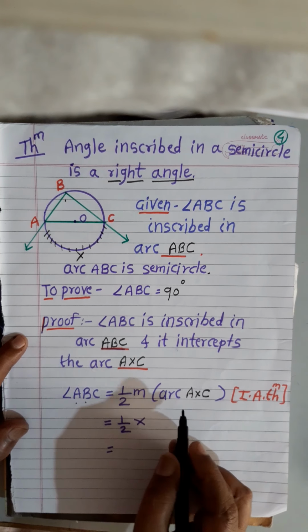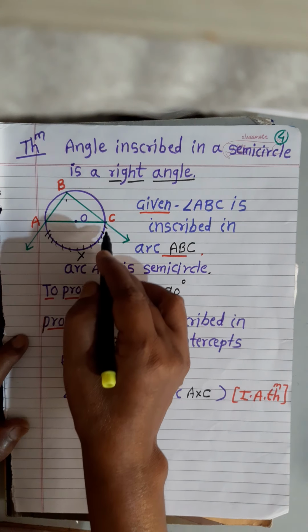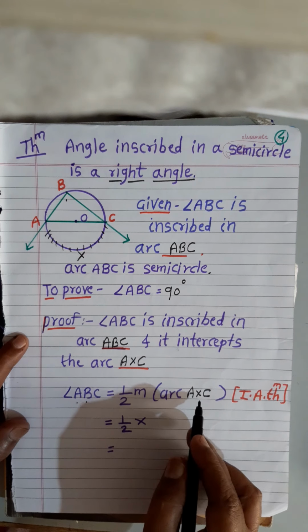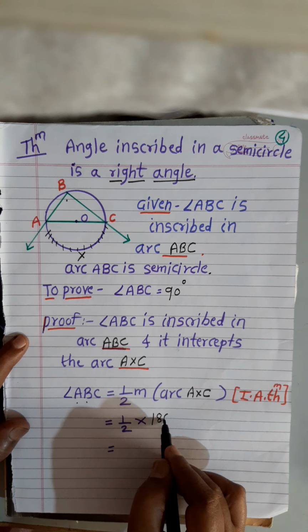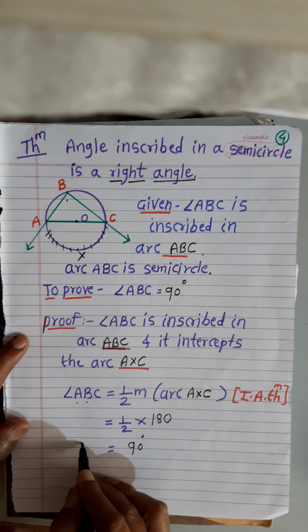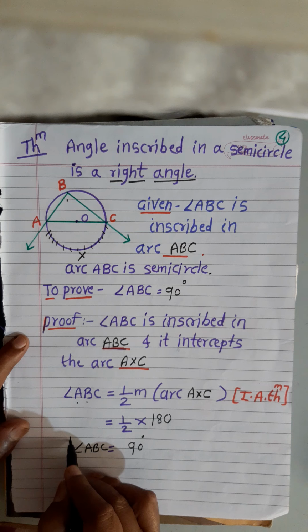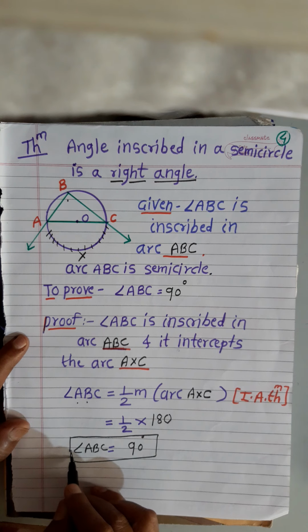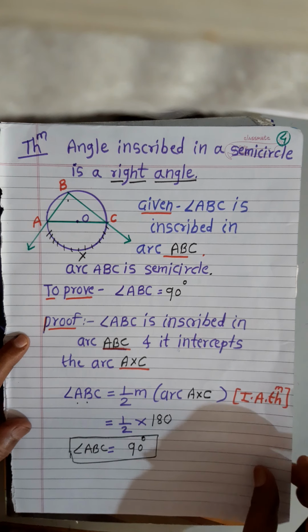But see, ABC is a semicircle, therefore AXC is also a semicircle. Therefore, the measure of arc AXC is 180, and therefore the angle will be 90. Therefore, the measure of angle ABC is 90 degrees. That means an angle inscribed in a semicircle is 90 degrees.